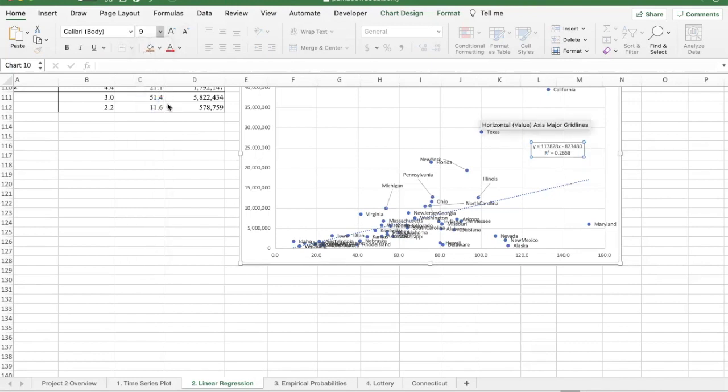It shows up a little bit more. There it is. And if you take the square root of 0.2658, you get 0.5155. So R is about 0.516. Again, a fairly high correlation coefficient. So there does appear to be a relationship between the robbery rate of a state and its population.